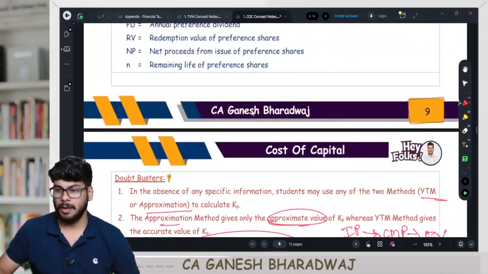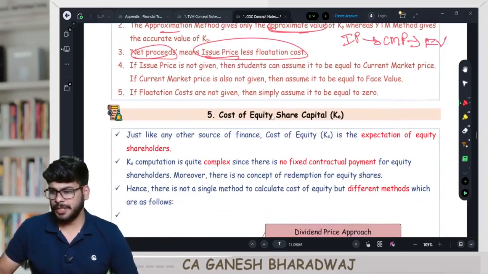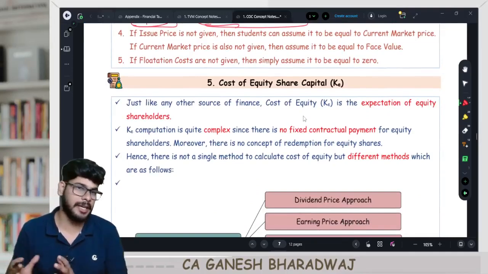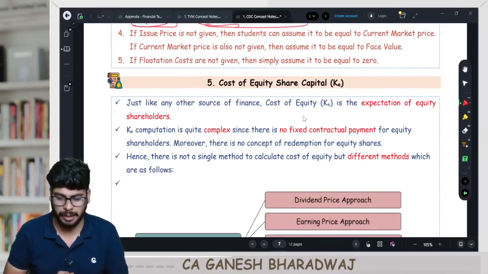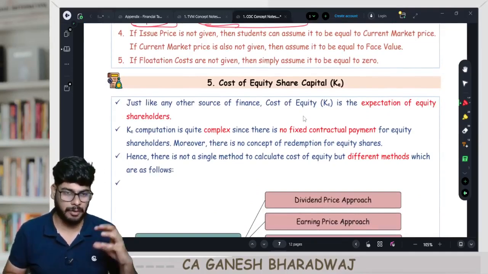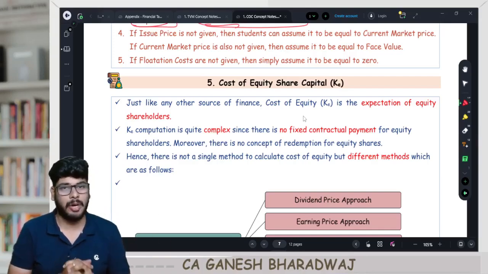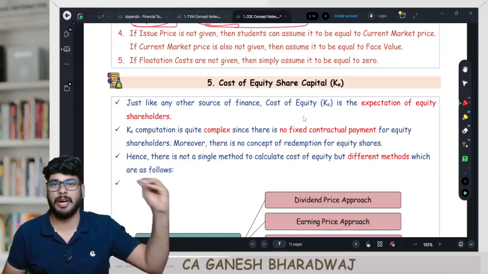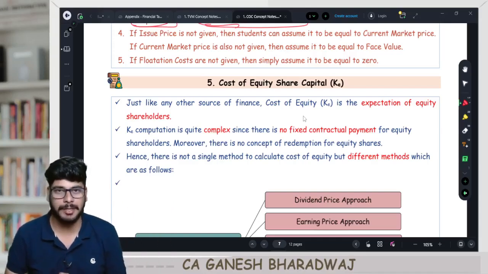Okay. Fine. So with that, I am concluding this session because I want to start KE in the next session. KE is the most important aspect of the entire chapter. So I will start KE on a fresh note in the next session. So on this note, I am concluding this session. Please revise whatever we have covered till now, and I will see you all in the next one. Thank you all so much.